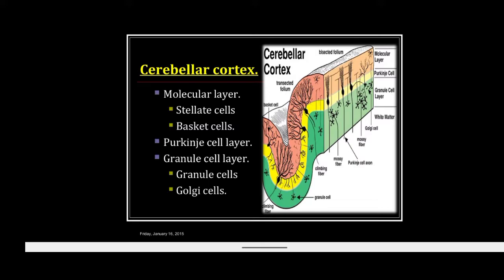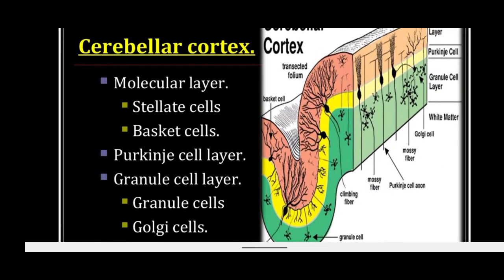In short, I am going to give you a brief idea about the cerebellar cortex, its different layers and the cells present in these layers. So the outer is the molecular layer, the middle is the Purkinje cell layer, and the inner is the granular cell layer. The molecular layer contains two types of cells, that is stellate cells and basket cells. The Purkinje cell layer is a single cell layer and contains the Purkinje cells. The inner layer, the granular cell layer, contains two types of cells, that is granular cells and Golgi cells.